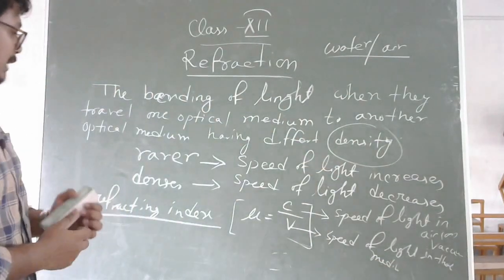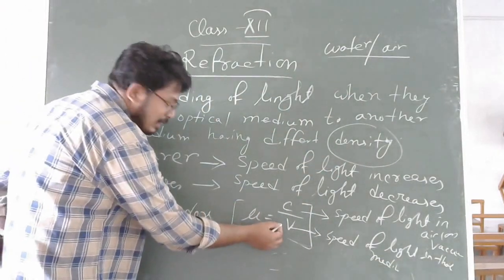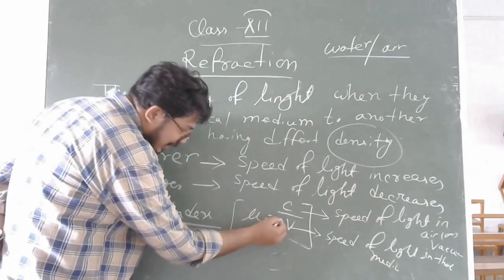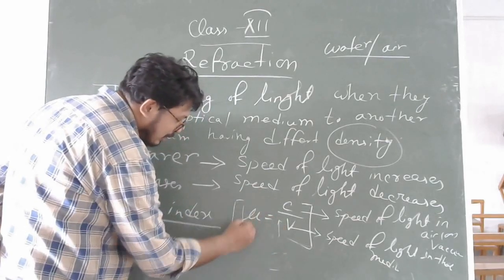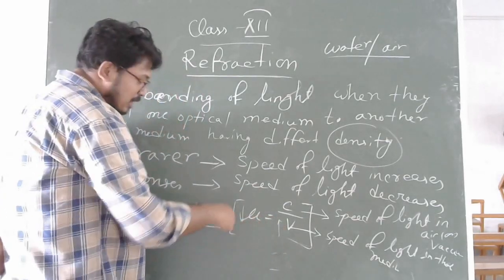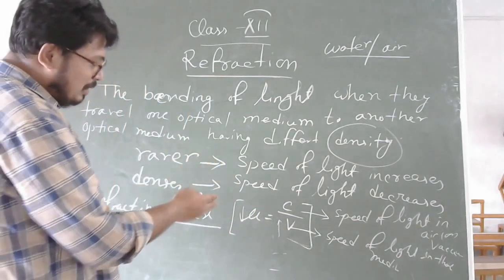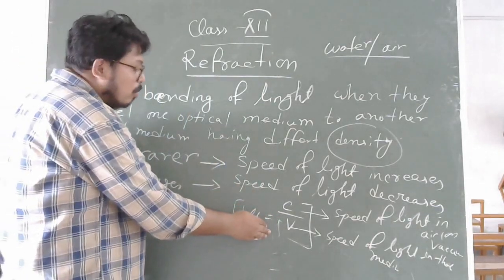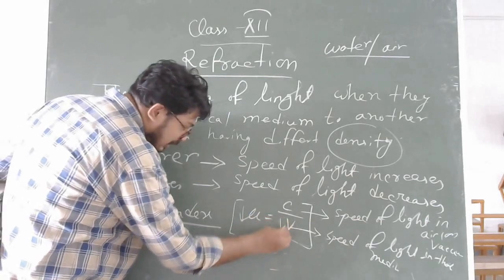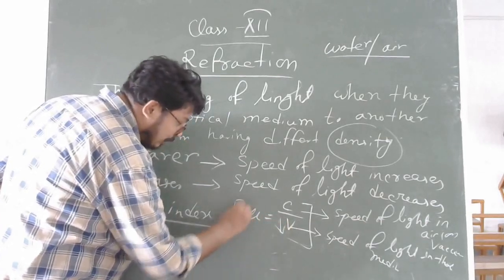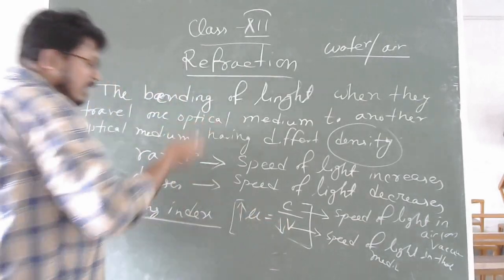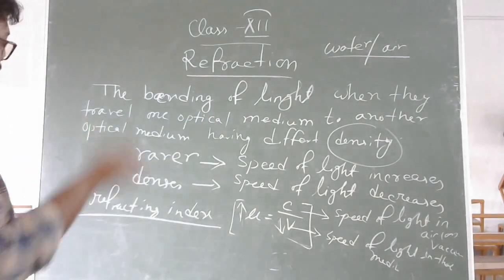So, as I told, as V is in the denominator, that means if V increases, mu will decrease. That means if refractive index decreases, speed of light will be more. Whereas if V decreases, that means speed of light decreases, refractive index will be more. Clear?